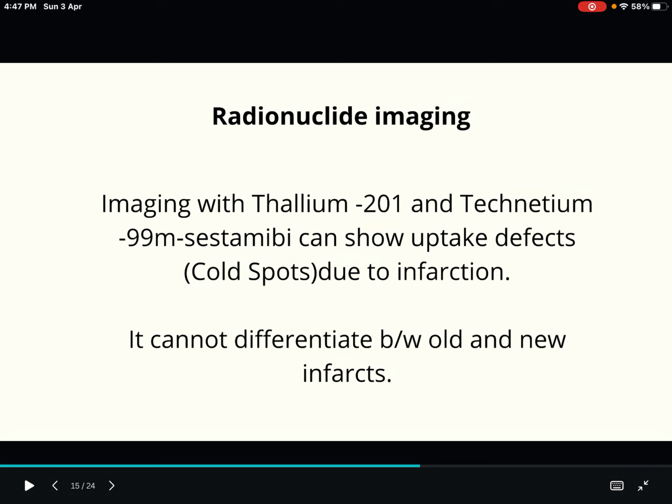The next one is radionuclide imaging. What is this radionuclide imaging? It is imaging with thallium-201 and technetium-99m sestamibi scan. These scans will be showing uptake defects, that means cold spots. Wherever the infarction is present, there we can see it as cold spots. It cannot differentiate between the old and new infarct. That is the only drawback in this condition.